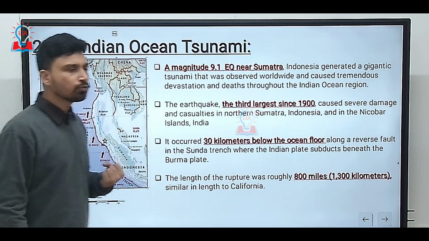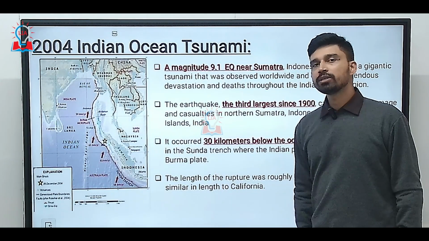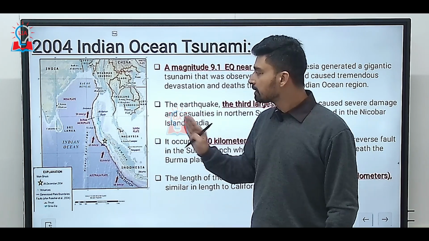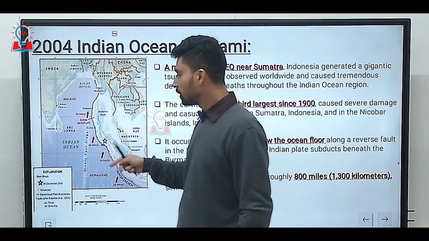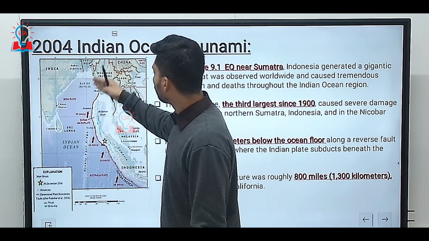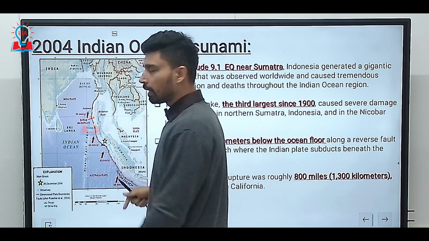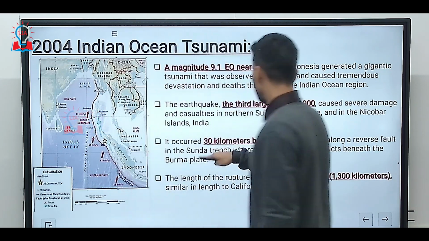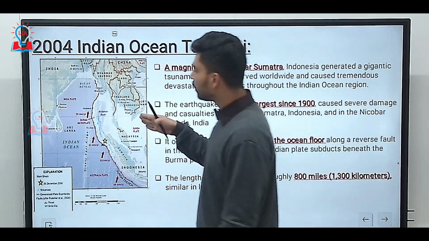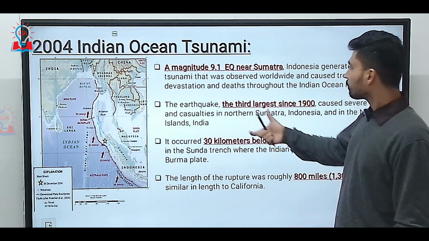Now, the most recent tsunami that we have experienced in India is the December 26 tsunami of 2004. This tsunami also was a result of sudden subduction, as you can see from the map here, of the Indo-Australian plate below a microplate referred to as the Burma plate. Burma is the old name of Myanmar. For a length of almost 1,300 kilometers, the Indo-Australian plate subducted below the lighter Burmese plate, and this resulted in an earthquake.